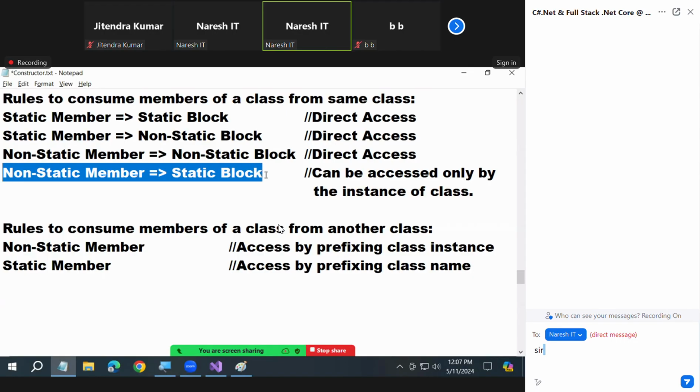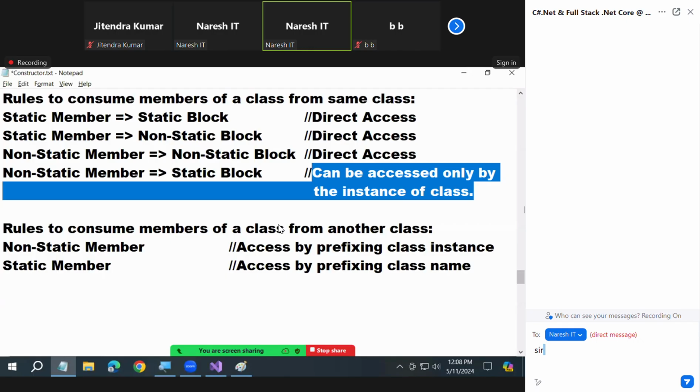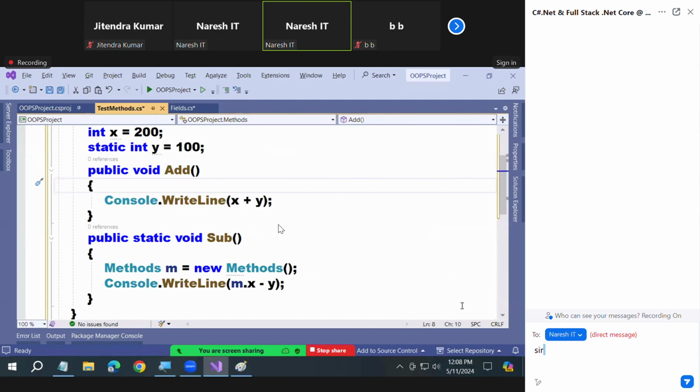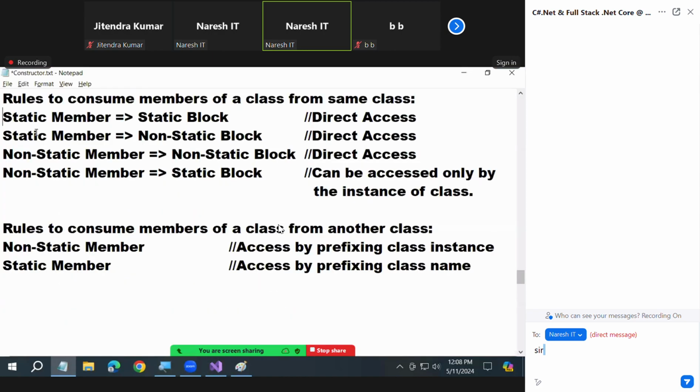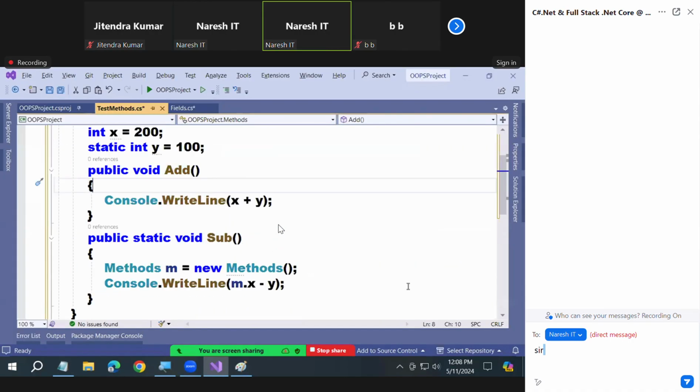It's a non-static member and I'm consuming it from a static block. How to consume? By creating the instance. Otherwise, it is a direct call for anything. Did you understand me? Now tell me. The first 4 scenarios I showed you here now. All 4 I showed you here.